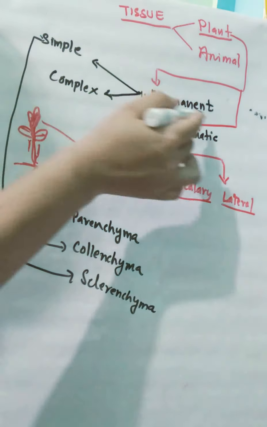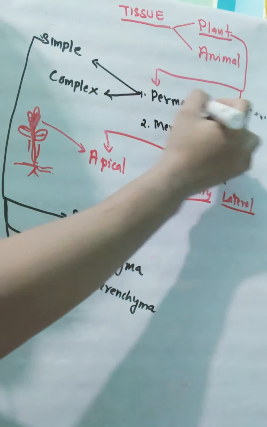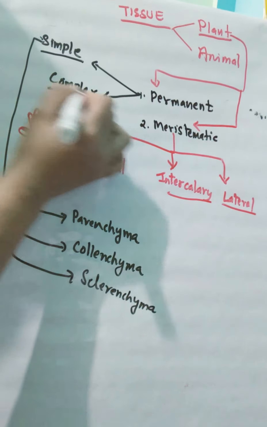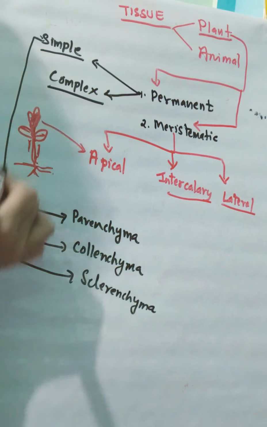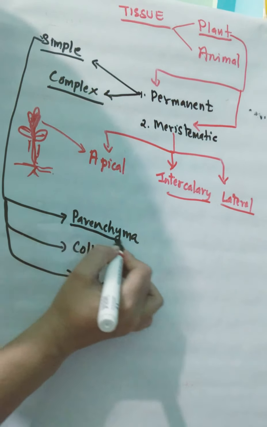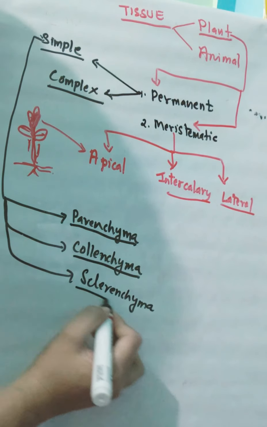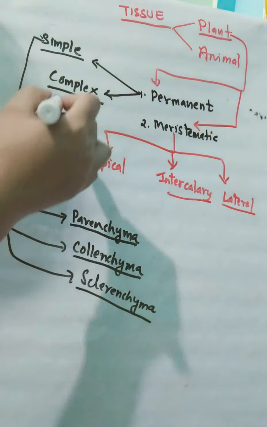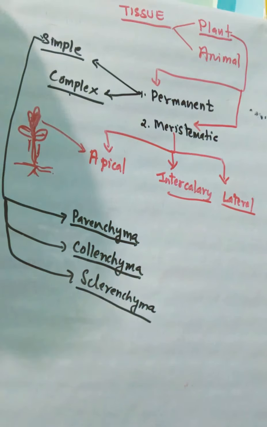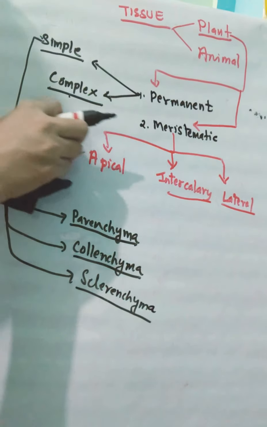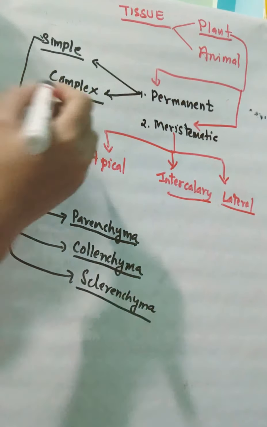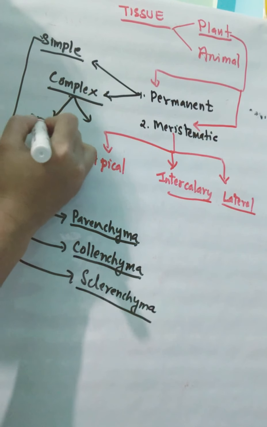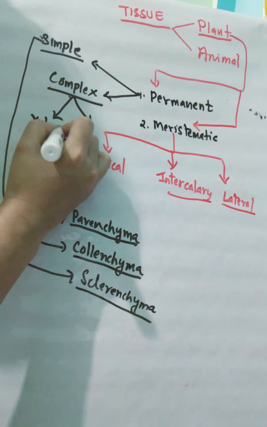Okay, permanent tissues are again two types: simple permanent tissue and the complex permanent tissue. Simple permanent tissues are of three types. They are parenchyma, collenchyma, and the sclerenchyma. Okay. Now the complex tissues are again of two types. They are also of two types, that is xylem and phloem.